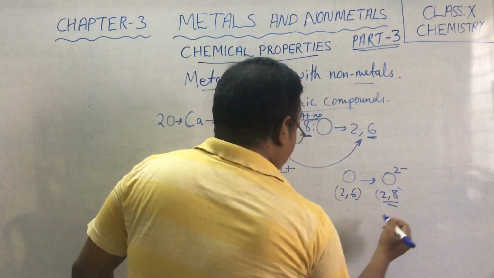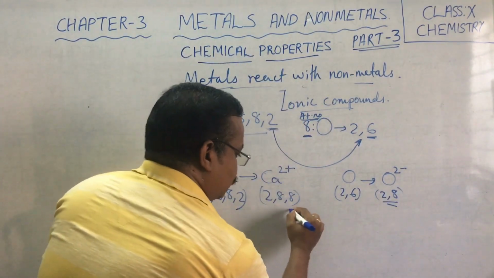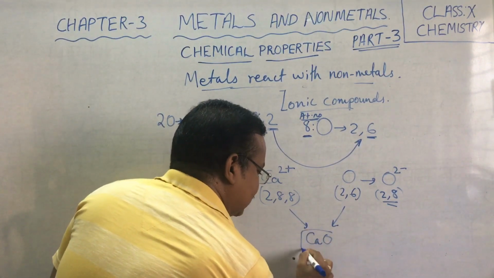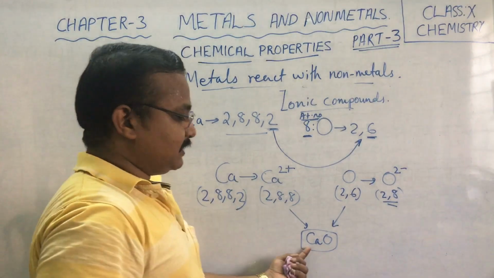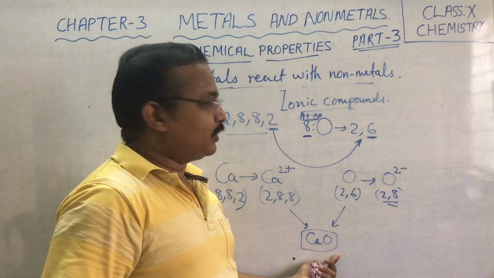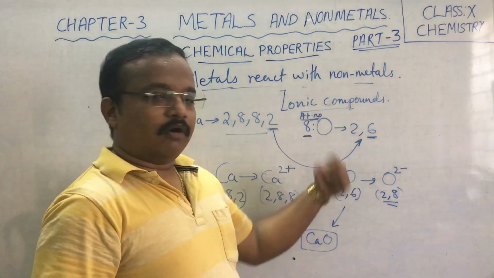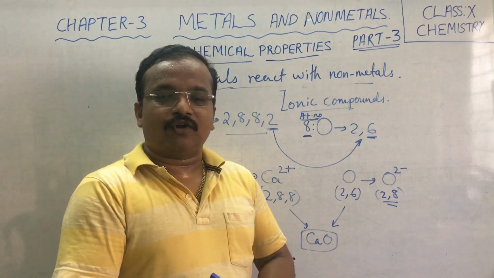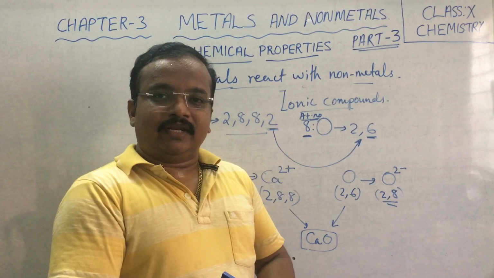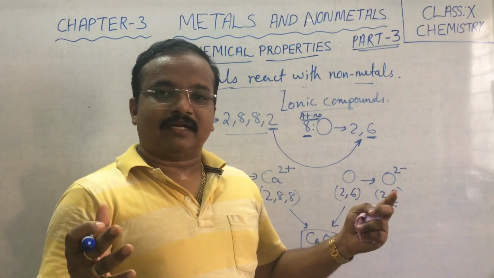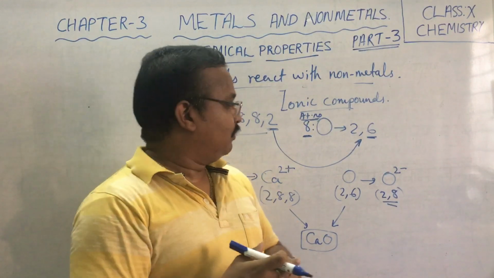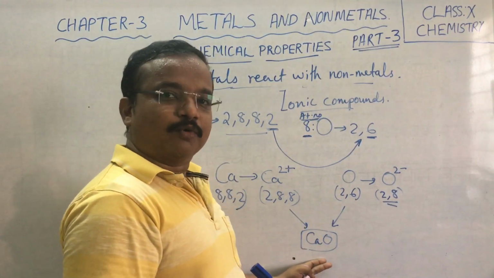So the formation of these two will lead to the formation of CaO. What is CaO? CaO is calcium oxide. So another ionic compound is formed. So what are ionic compounds, children? Ionic compounds are formed when charged atoms attract each other and an electrostatic bond is produced.